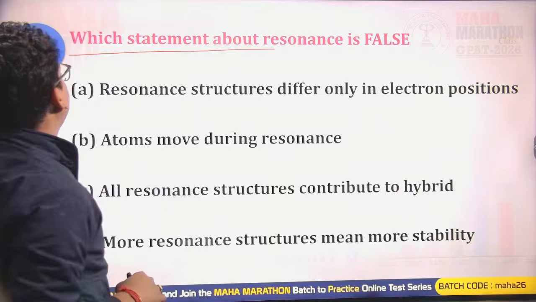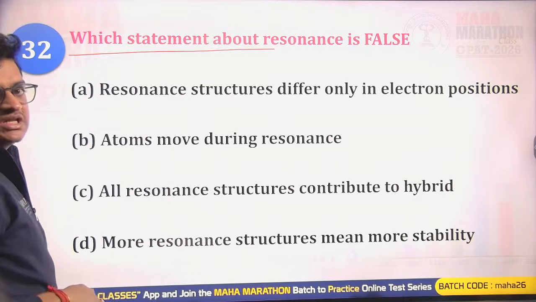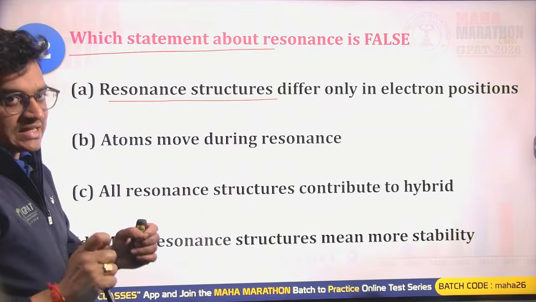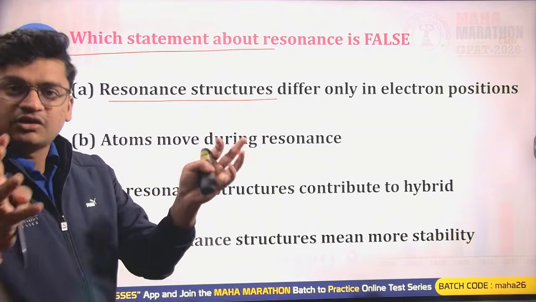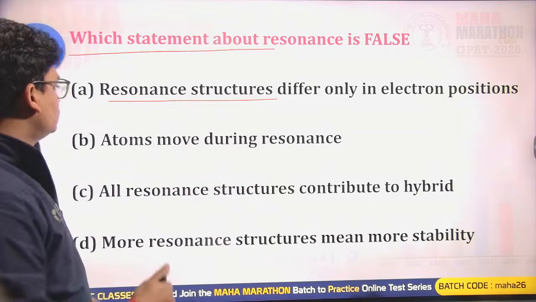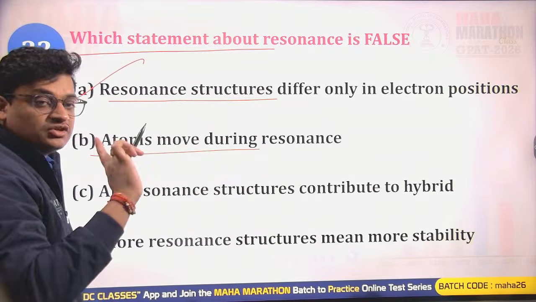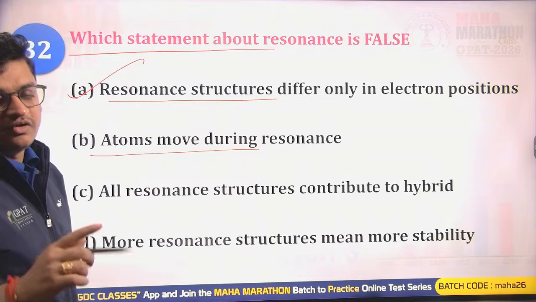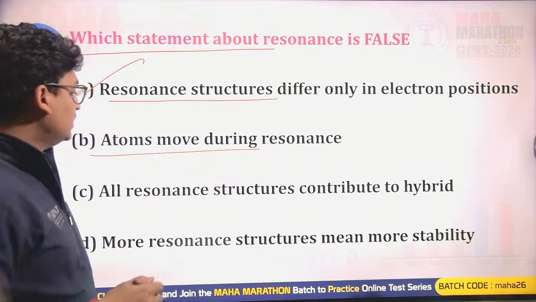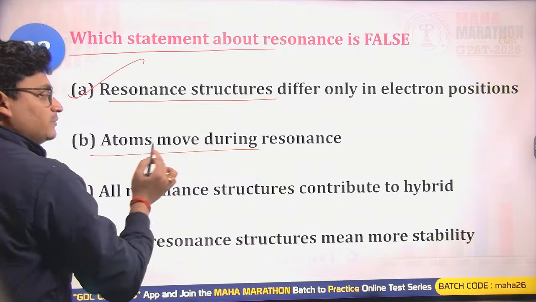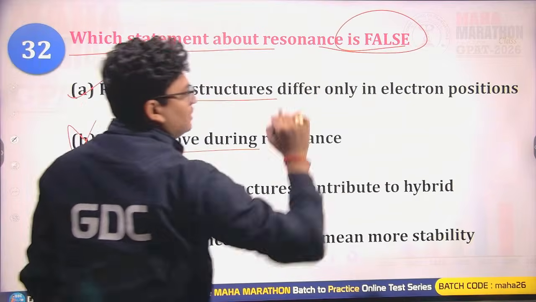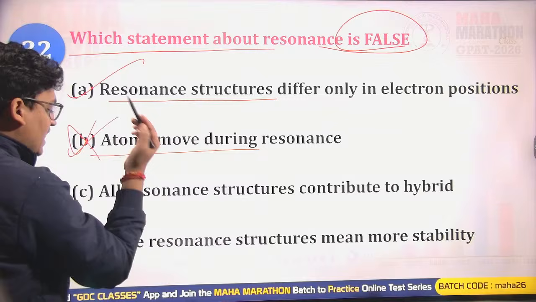Next, which statement is false regarding resonance? Resonance structures differ only in electron positions. Yes, that is correct. Resonating structures differ only due to the positions of electrons. So that is right. Atoms move during resonance? No, the first condition for a compound to exhibit resonance is that there is no atomic movement. So yes, this is incorrect, false. Atoms do not move, and you are asked regarding the false one. So that is the right answer for your question.